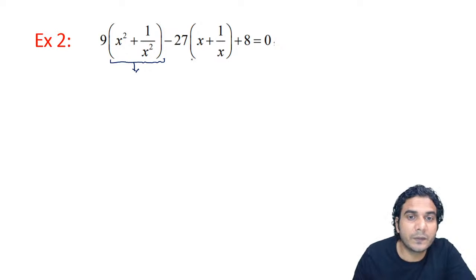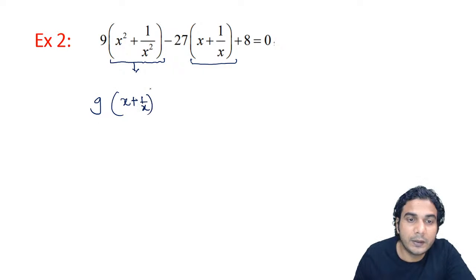Obviously x plus 1 upon x. We need to express this in terms of x plus 1 upon x, because you can see the second term is x plus 1 upon x. So according to the second term, we'll change it to (x plus 1 upon x) the whole square minus 2. And again put the brackets, minus 27 into (x plus 1 upon x).